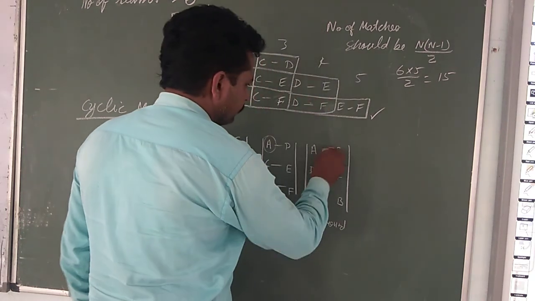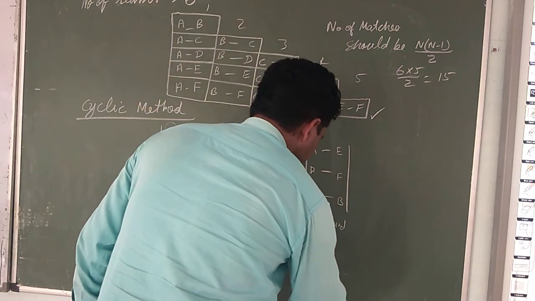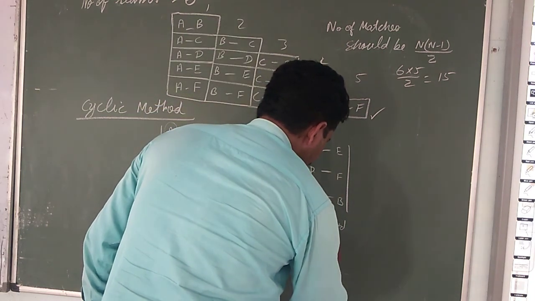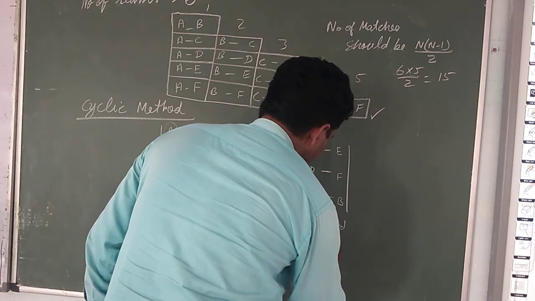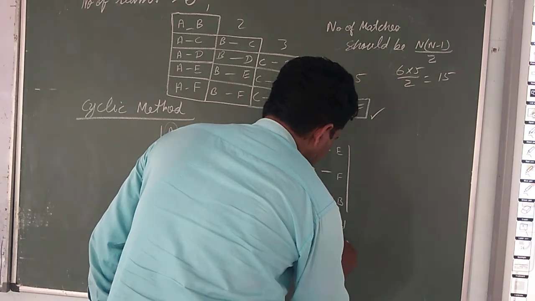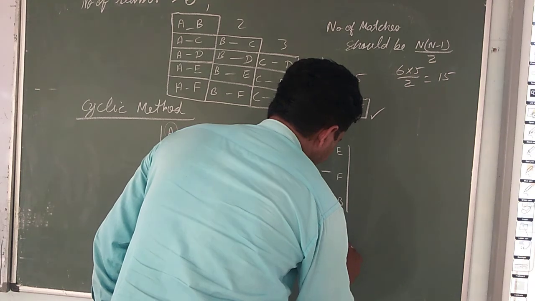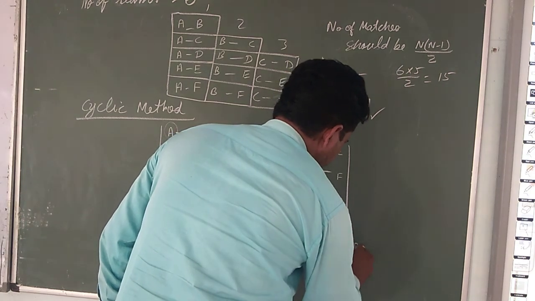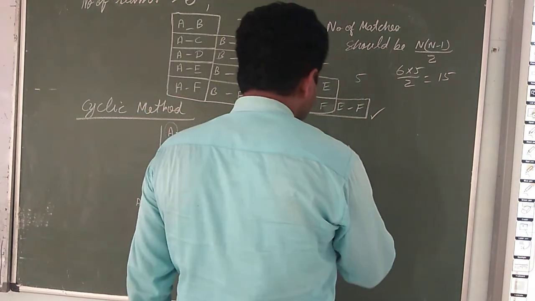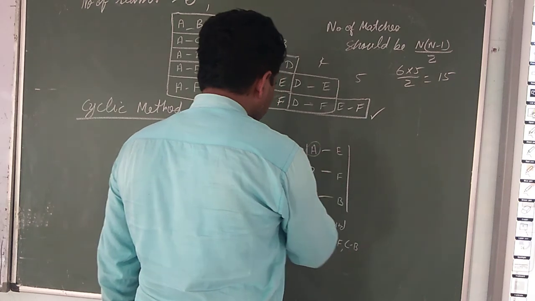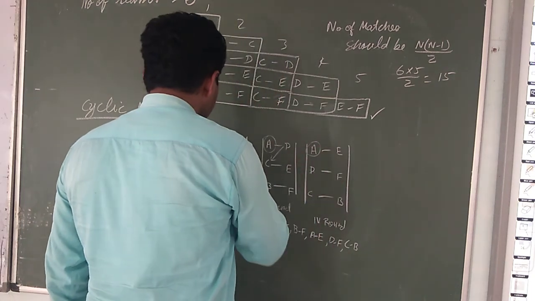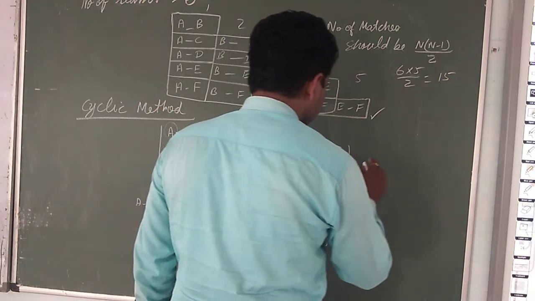In the fourth round, which matches are happening? A with E, D with F and C with B. Once again we have to displace the teams.